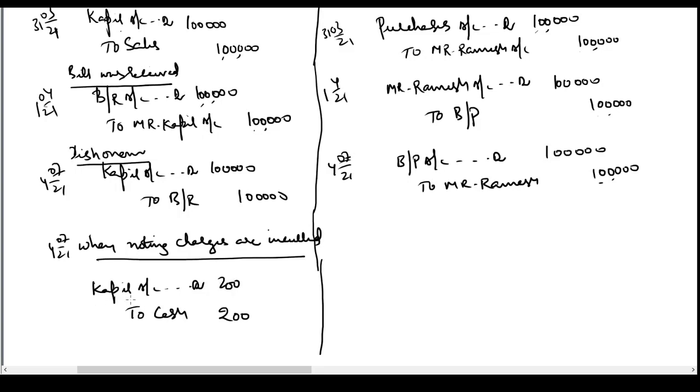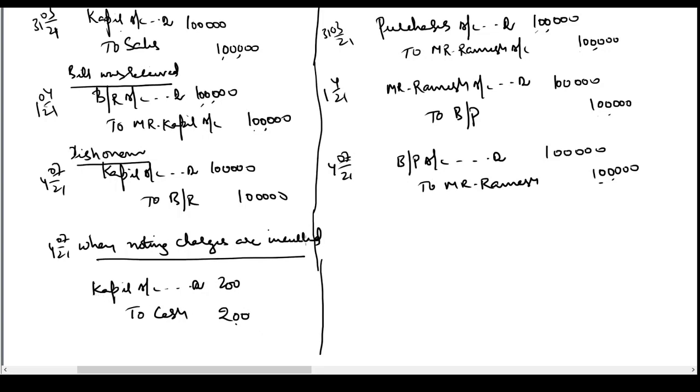Kapil account is debited because Kapil is going to give this money back to me. I am paying cash to the notary public. If I write noting charges here, it will become an expense for me. It's not an expense for me. I am going to recover this money from Kapil. So this cash would be paid to the notary public, but we'll debit Kapil because we have to take the money back from him.